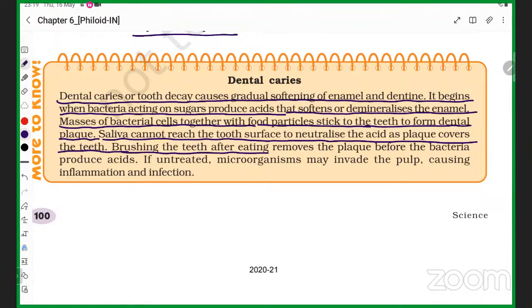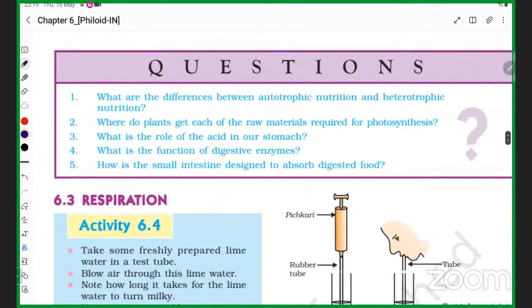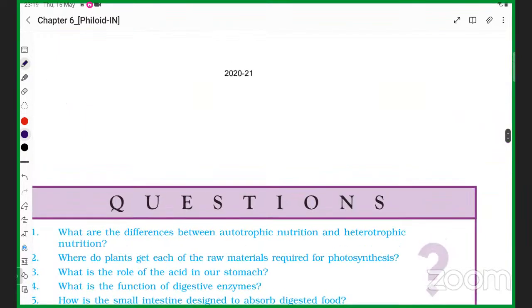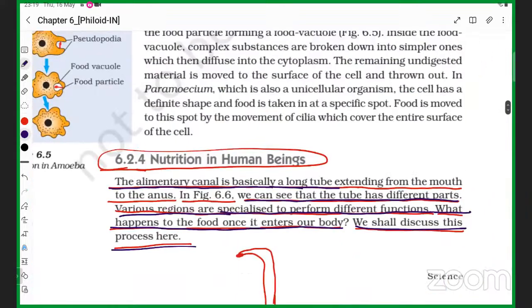Brushing the teeth after eating removes the plaque before the bacteria produce acid. If untreated, microorganisms may invade the pulp, causing inflammation and infection. Student, these are there. So, student, we have done nutrition in humans. Thank you very much for watching, student.